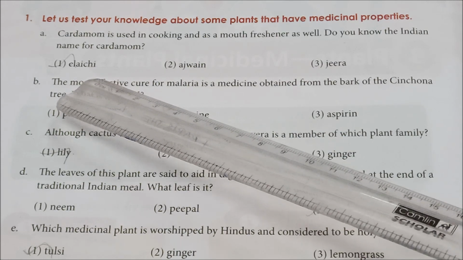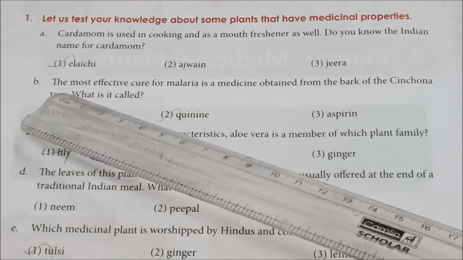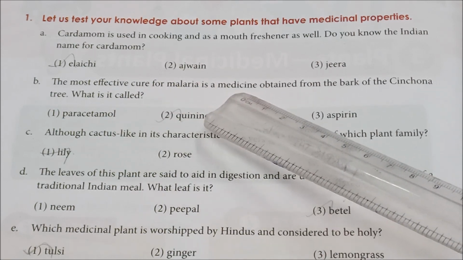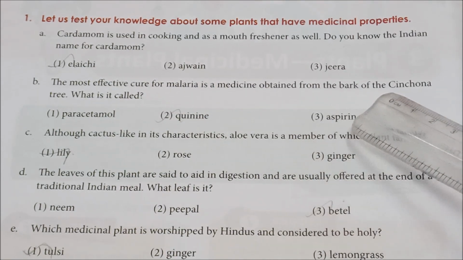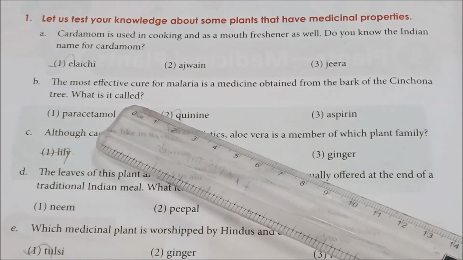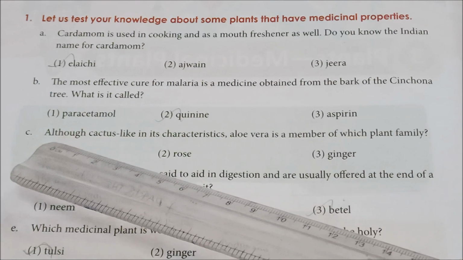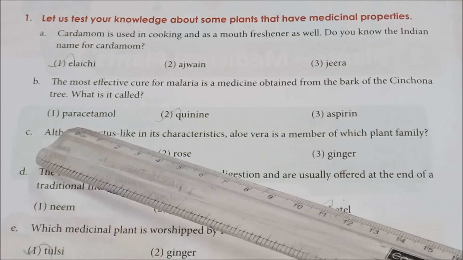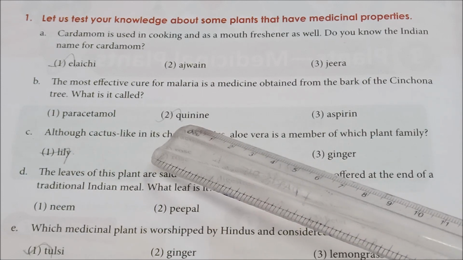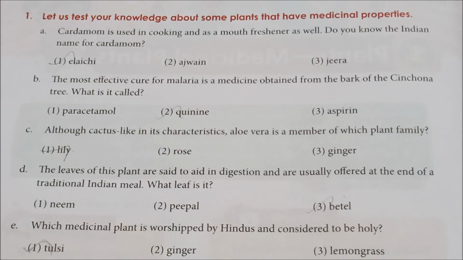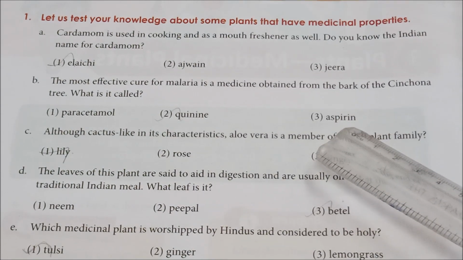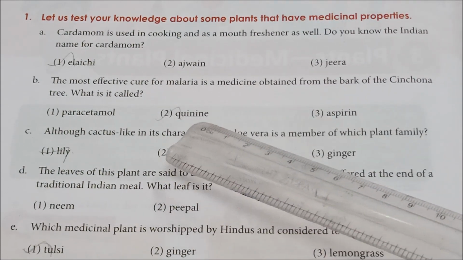See the second question. The most effective cure for malaria is a medicine obtained from the bark of the cinchona tree. What is it called? You have options: the first option is paracetamol, the second option is quinine, and aspirin. Here the correct answer is quinine.